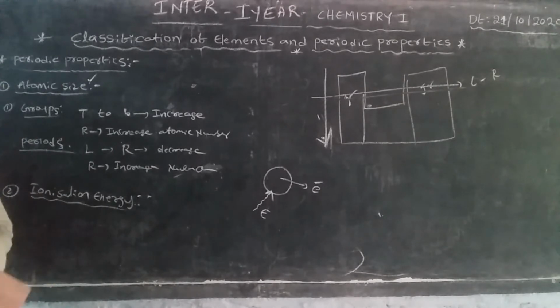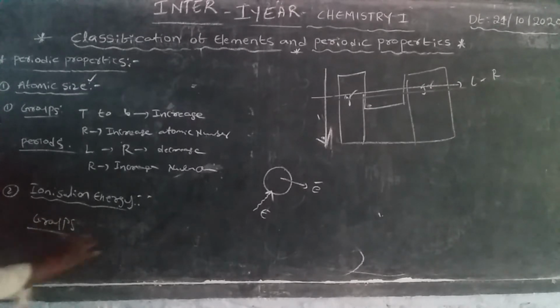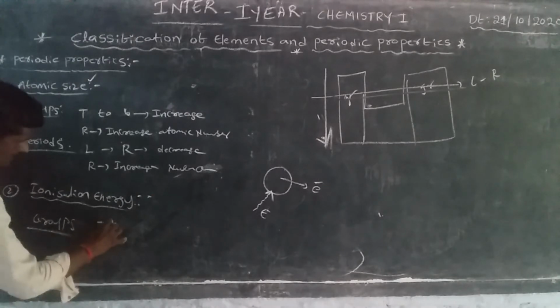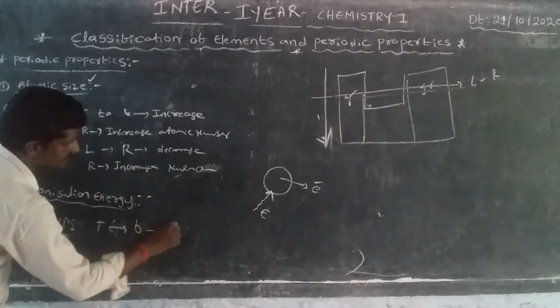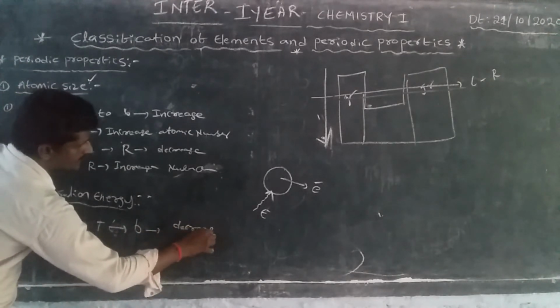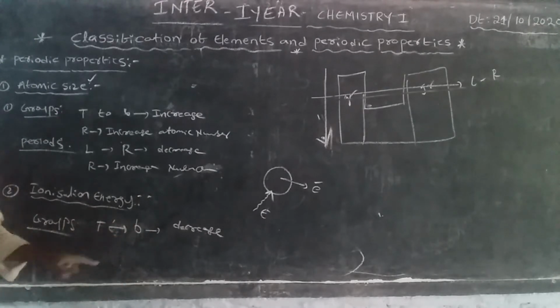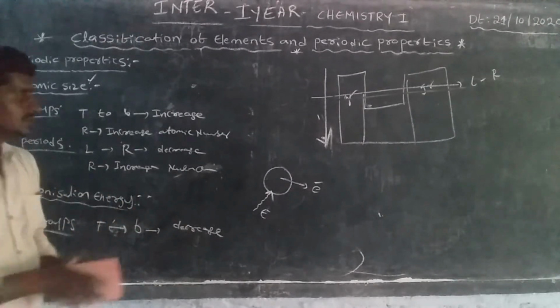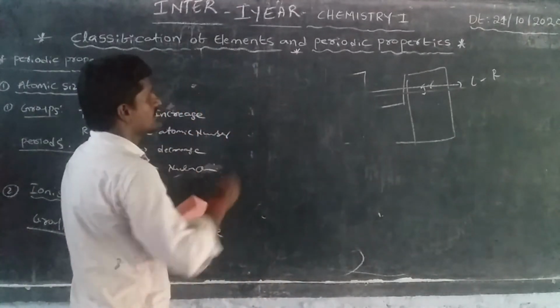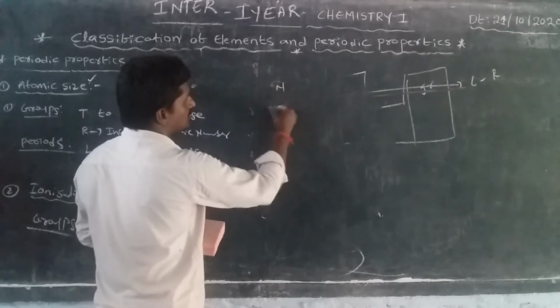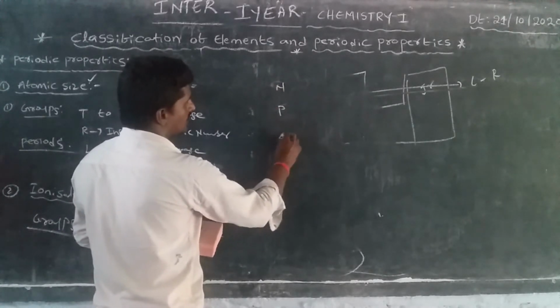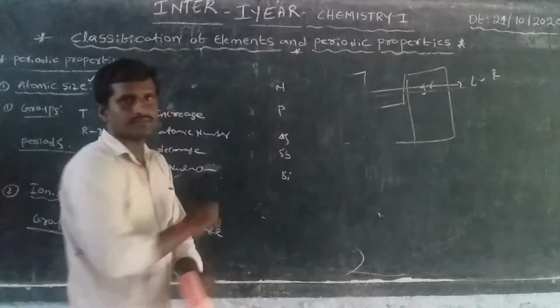First of all, in ionization energy, in groups, generally from top to bottom, ionization energy decreases, due to a reason. These are the fifth group elements: nitrogen, phosphorus, arsenic, antimony, and bismuth.